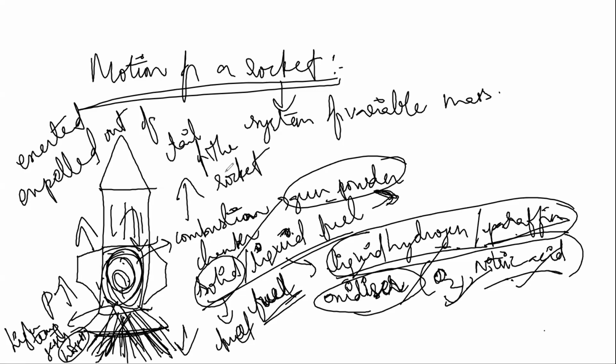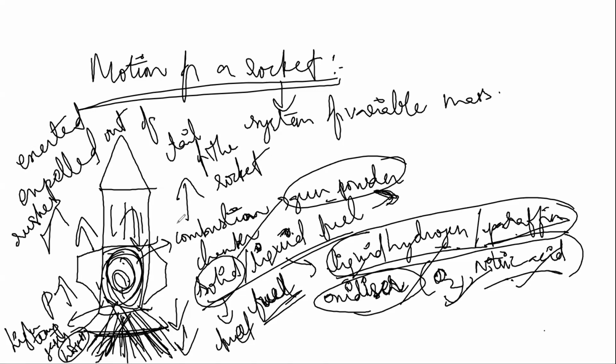Now these gases, when they come out of the rocket from the bottom with high velocities and high temperatures, then what happens? They come with high velocities, no? So the rocket immediately rushes in the upward direction. It directly moves upward because it is the opposite direction of downward, because downward we are getting these gases. So in the opposite direction, the rocket immediately rushes.